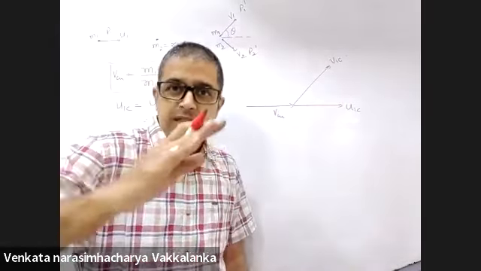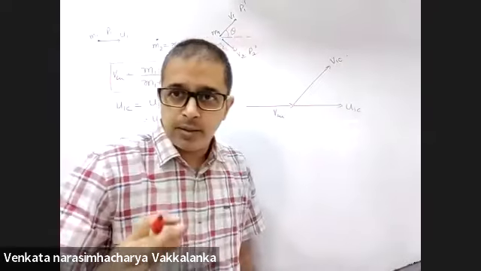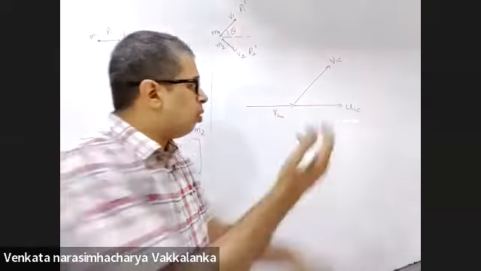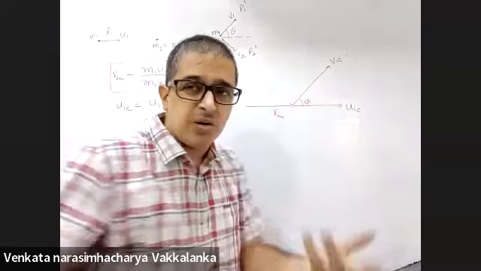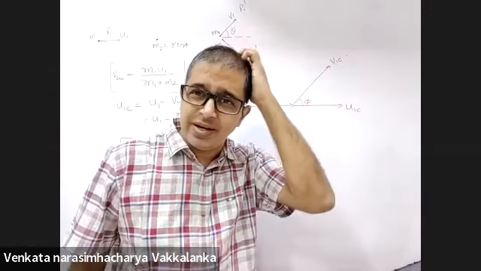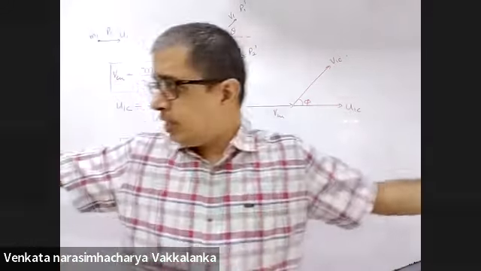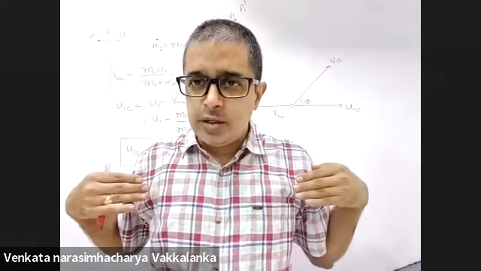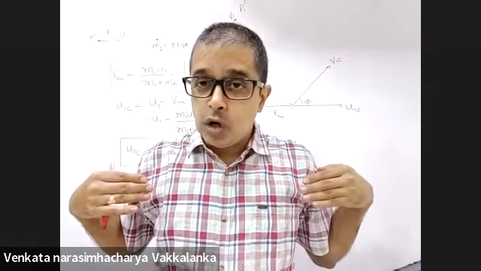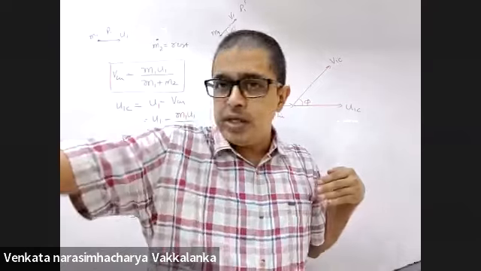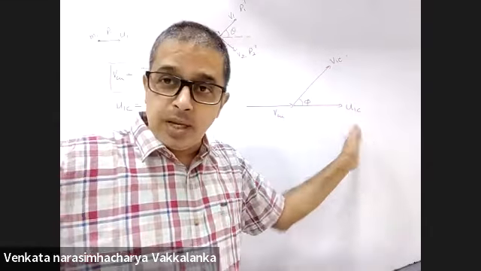Particle coming this way will go this way, at some angle. I don't know the angle, nor am I interested in it right now. But all I know for sure is, if the particle is coming straight towards the center of mass and it is not a head-on collision, it will be going this way, and this will be going this way. Agreed?